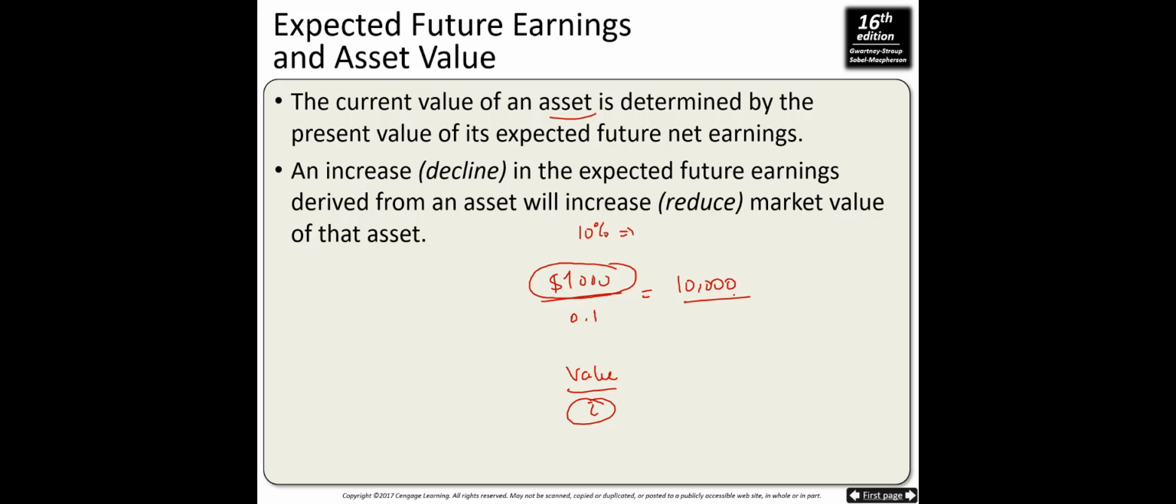If the expected future earnings increase, then the earnings derived from an asset will increase the market value of the asset. So instead of 1,000, if this asset brings $2,000 every year with the same interest rate, the market value of the asset jumps to 20,000. And if the interest rate is higher, the value goes down. If the interest rate is lower, the value is going to go up.